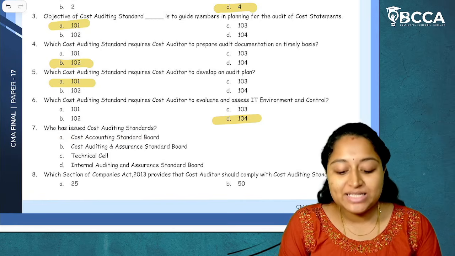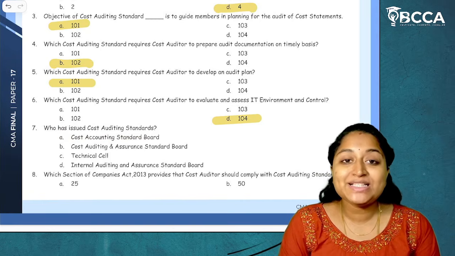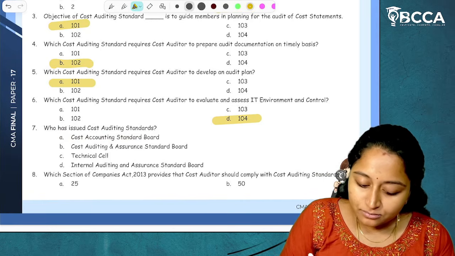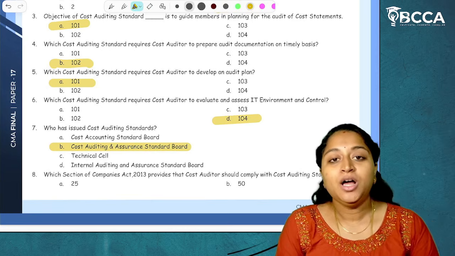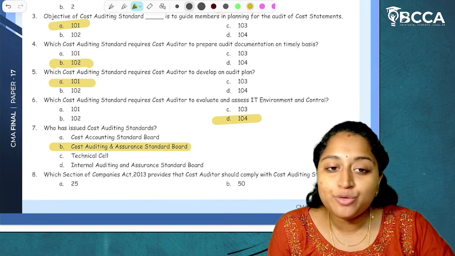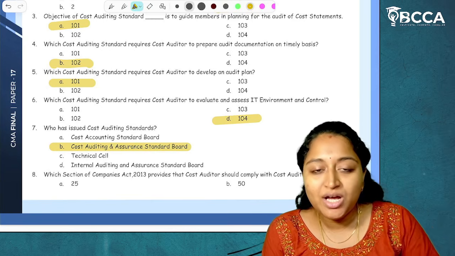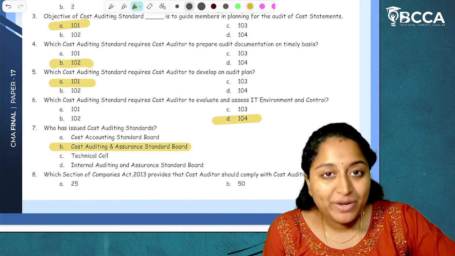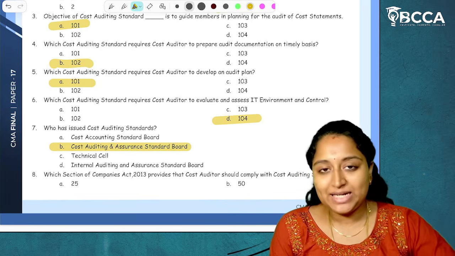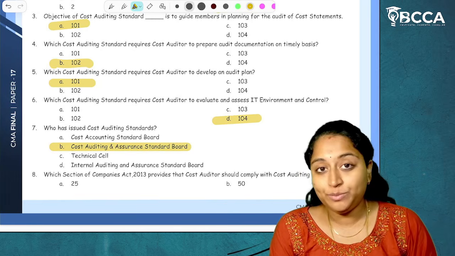Now, who has issued the cost auditing standards? Cost auditing standards are issued by Cost Auditing and Assurance Standards Board. Cost accounting standards are issued by Cost Accounting Standards Board. Cost auditing standards are issued by Cost Auditing and Assurance Standards Board. I hope it is clear.